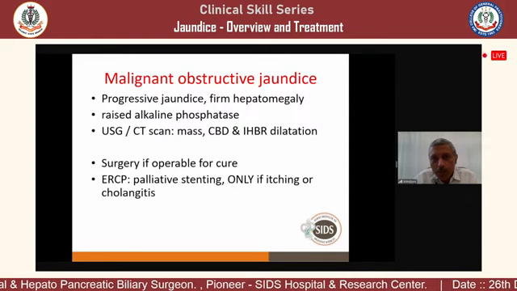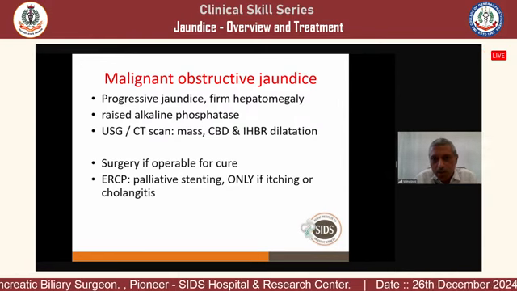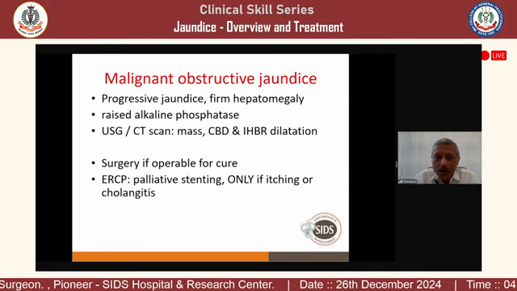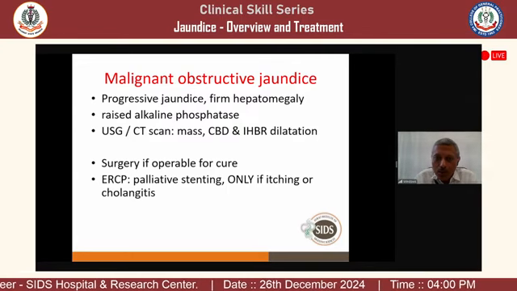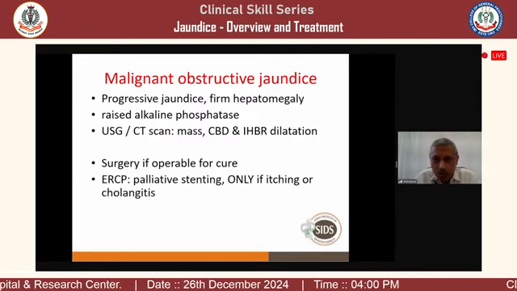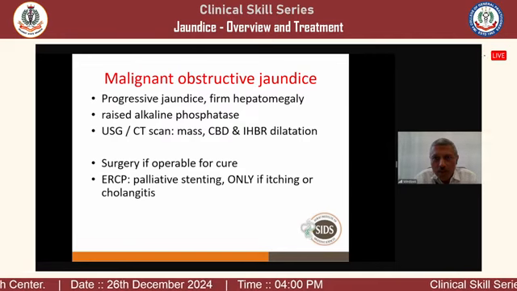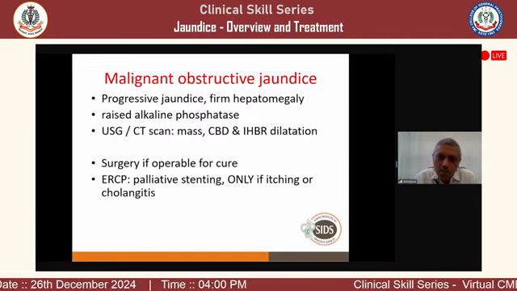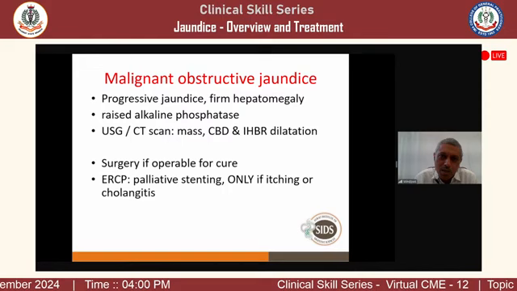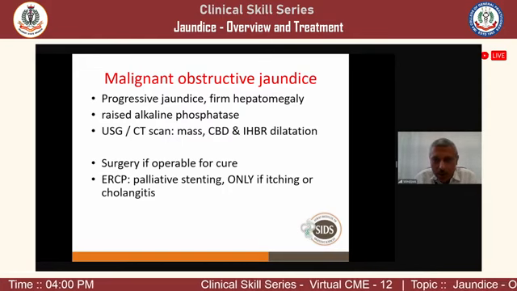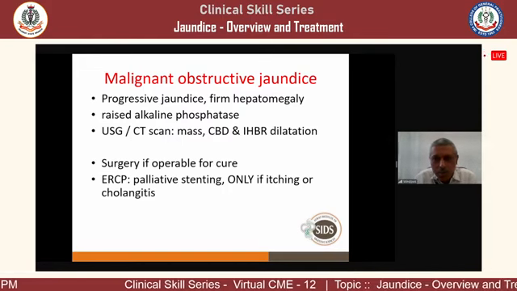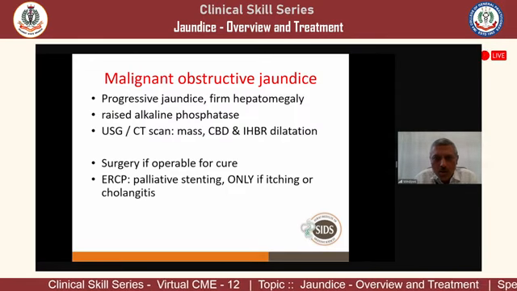But the difference is that in cirrhosis there will be splenomegaly, because in cirrhosis there is fibrosis. Fibrosis and loss of architecture is cirrhosis. So there will be firm hepatomegaly, but there is portal hypertension. With portal hypertension there will be splenomegaly, and there may be other evidence of portal hypertension. There may be ascites, there may be caput medusae, there may be jaundice. So those features will be there.